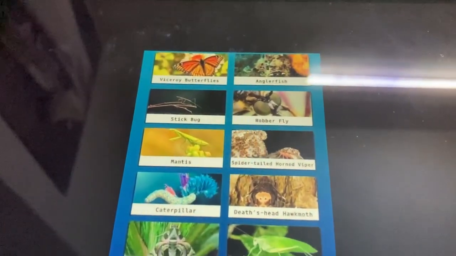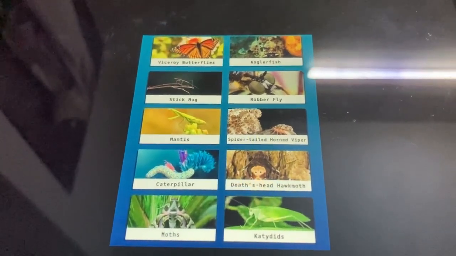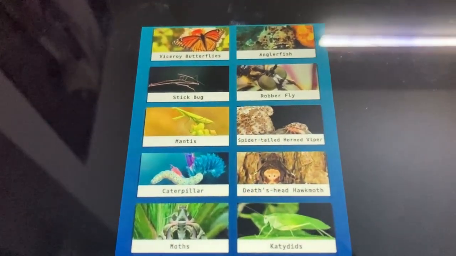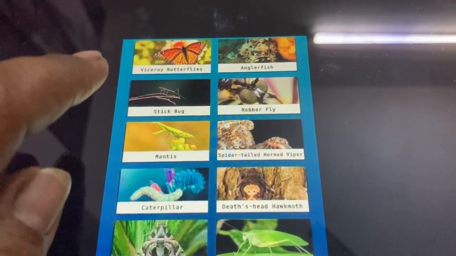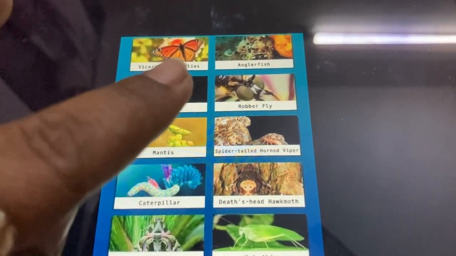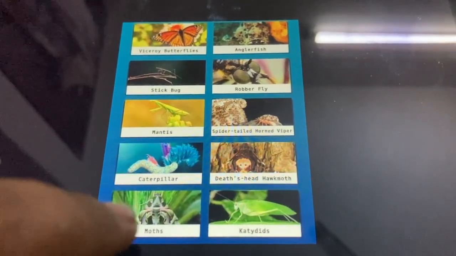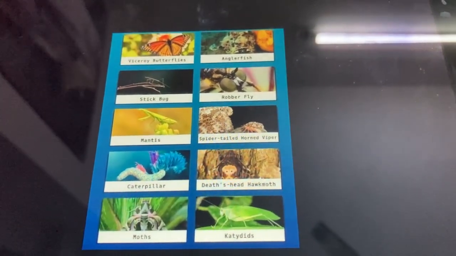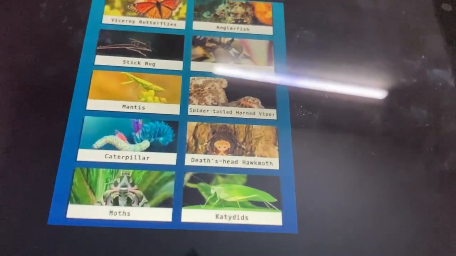Here are a few animals who mimic. So basically these are mimic animals. These are the viceroy butterfly, anglerfish, robber fly, and moths and caterpillars. So these are various animals who mimic other animals. And the reason being,